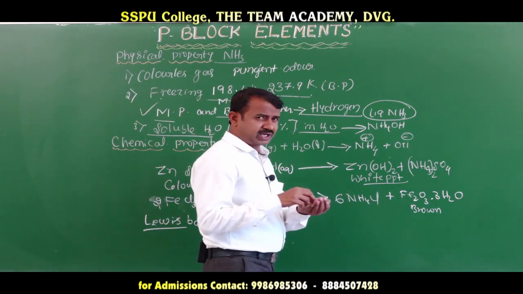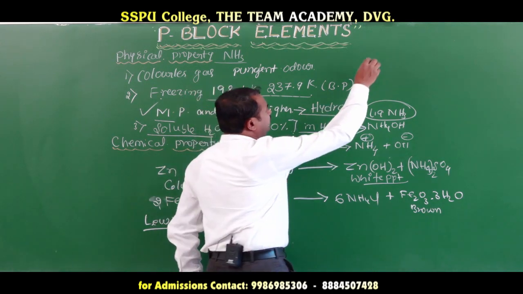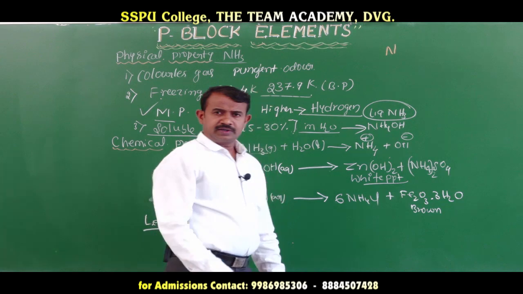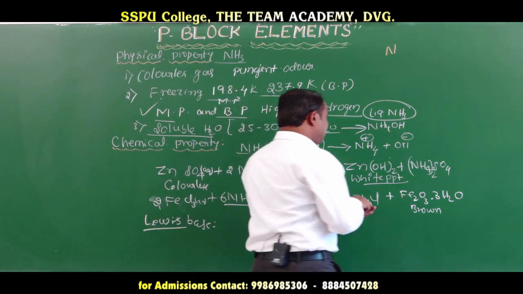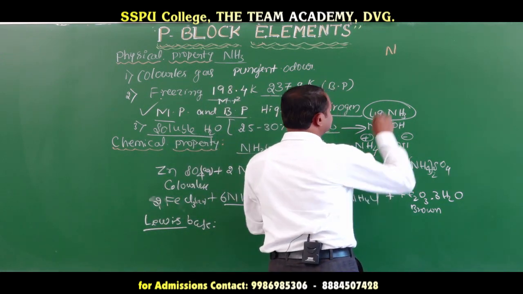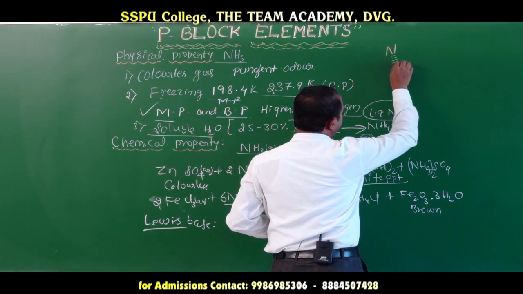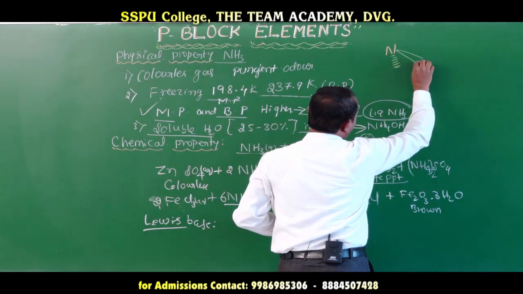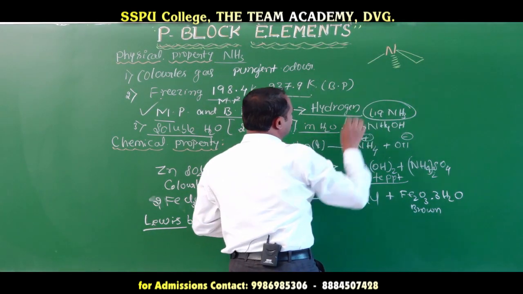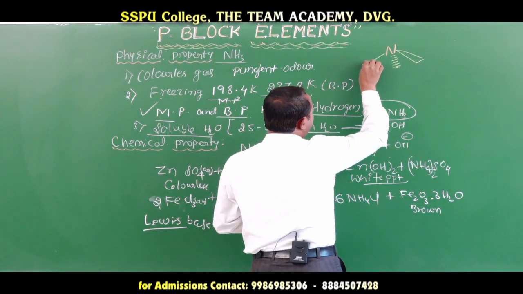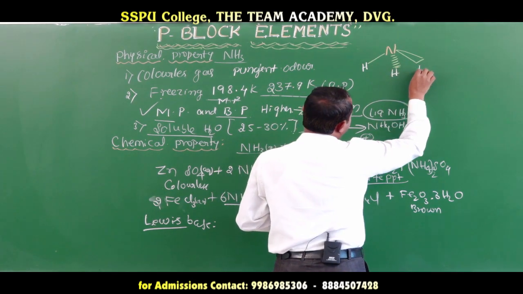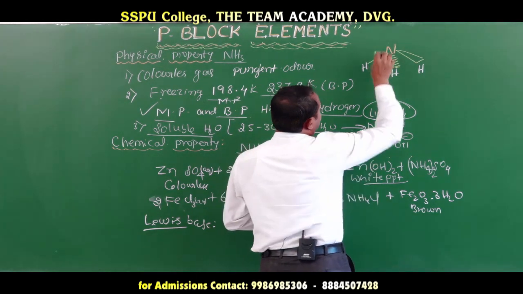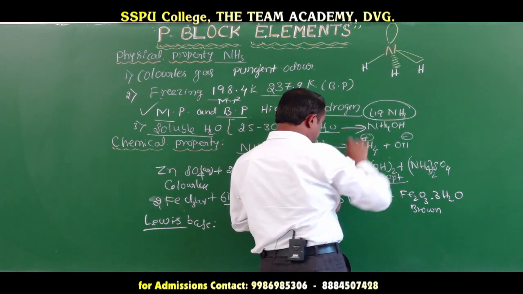If we forget the structure of ammonia, here is nitrogen with 3 hydrogens, this is ammonia, and it contains a lone pair of electrons.